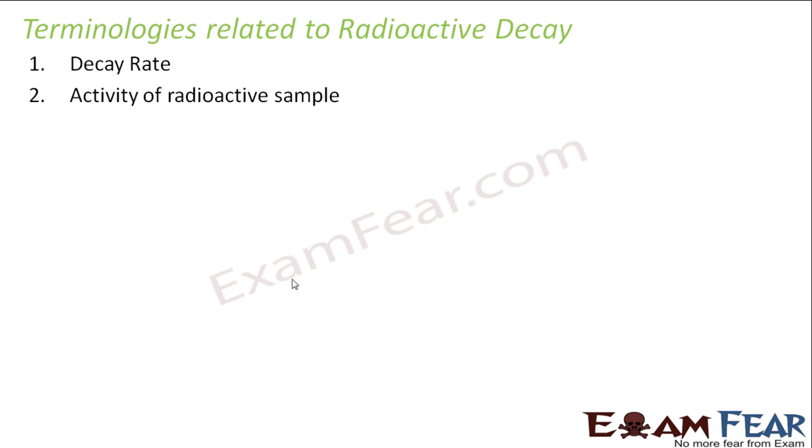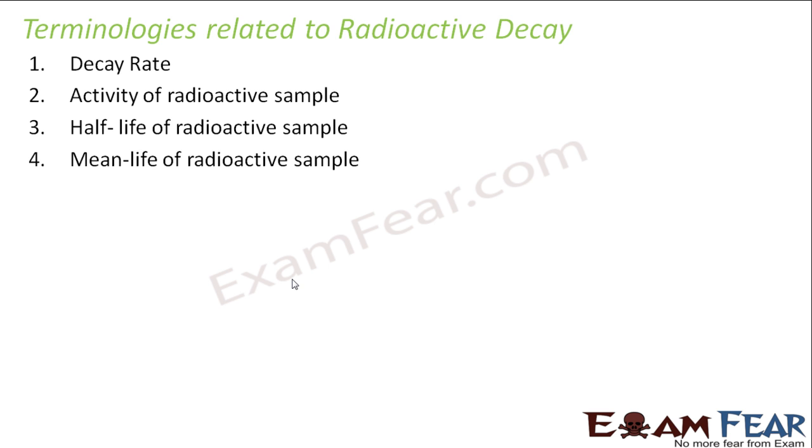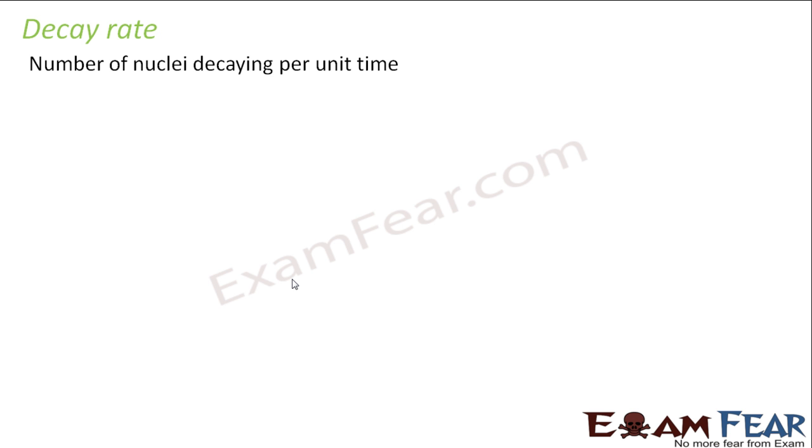Let us now look at some of the terminologies related to radioactive decay. These are basically some of the properties which define a radioactive decay. The first one is the decay rate, activity of a radioactive sample, half-life of a radioactive sample, and mean life of radioactive sample. So these are the 4 things which we will discuss now, which are related to the radioactive decay. So what is decay rate? As the name suggests, it is nothing but the rate of decay, the number of nuclei decaying per unit time. That means with time, how many nuclei are decaying, right?